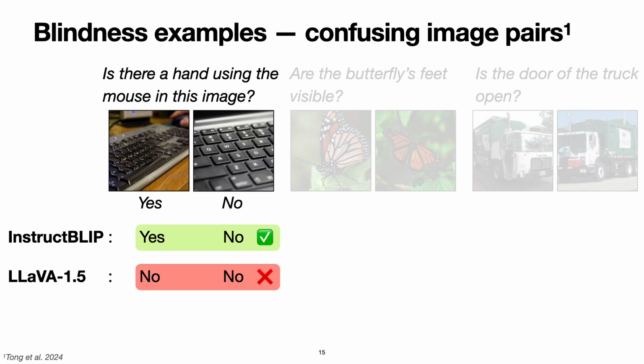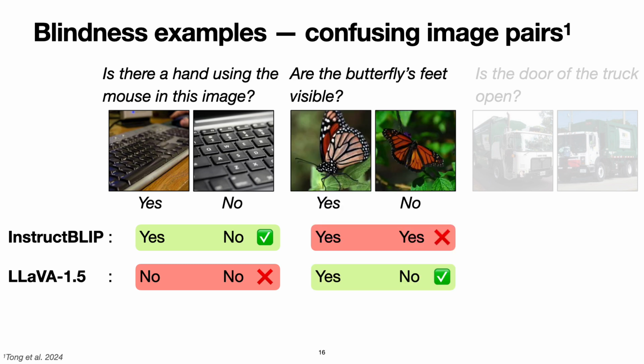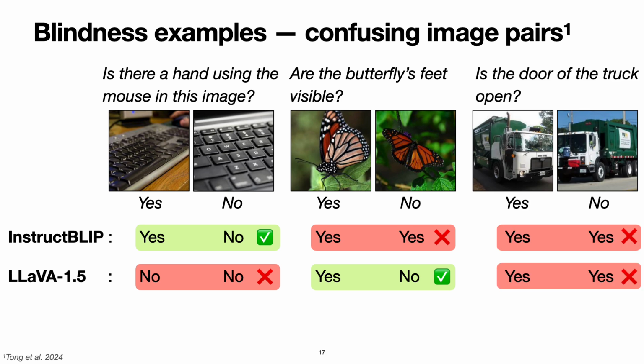While InstructBLIP correctly answers both cases, LLaVA incorrectly responds no to both images. In another example, asking if the butterfly's feet are visible, this time InstructBLIP fails while LLaVA succeeds. And when asking if the truck door is open, both methods fail. These models use different vision encoders, namely EVA and CLIP, which extract different representations from images. However, neither consistently provides correct answers. Overall, the pairwise accuracies are below the random guess level of 25%.